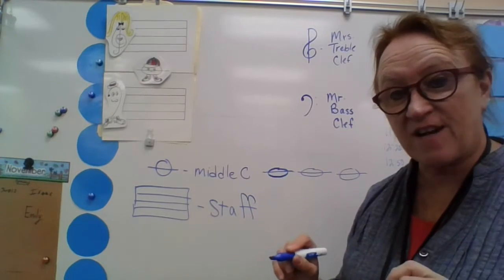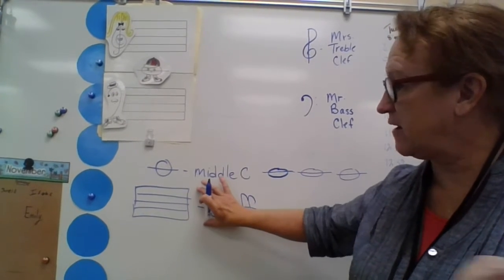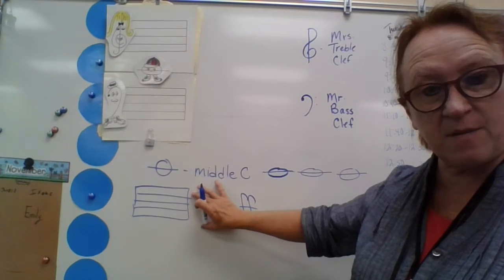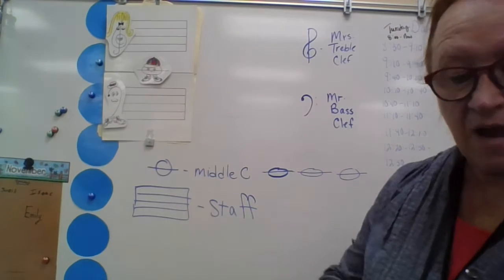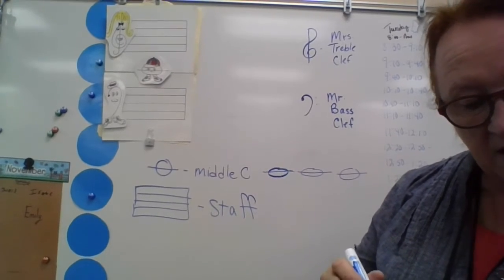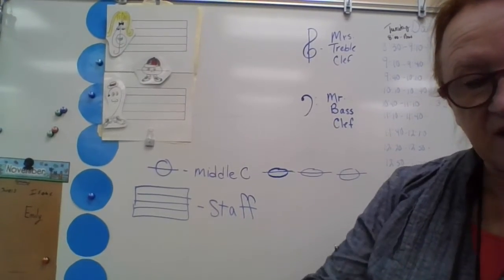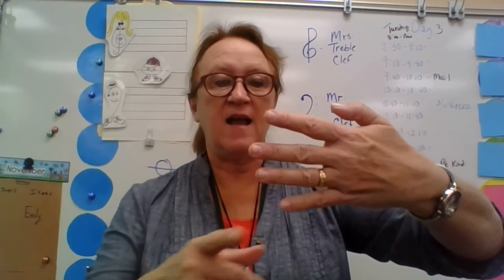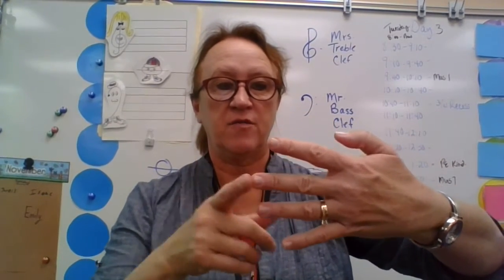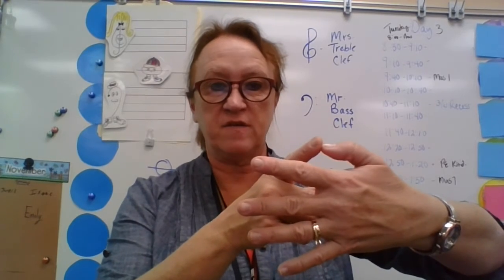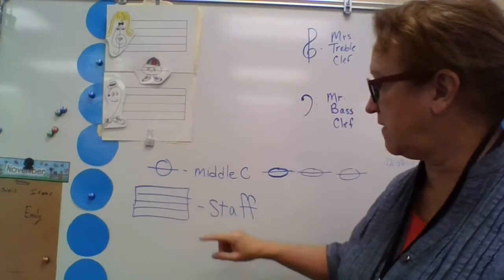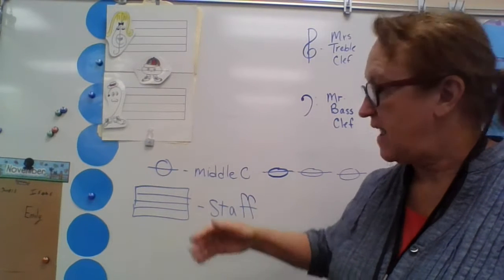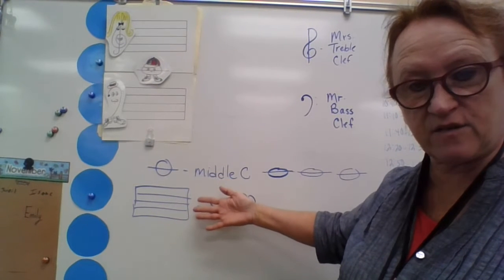The staff that we talked about is this part right here. And these are the sides of the street that Middle C was living on and Mr. Bass-Clef was living on. And something about your body helps you remember a staff. If you take your hand and you turn your hand sideways like this, I have 5 fingers. 1, 2, 3, 4, 5 fingers. Those are like the lines of a staff. 1, 2, 3, 4. There's always 5 lines. And if my hand is sideways, it's just like that.